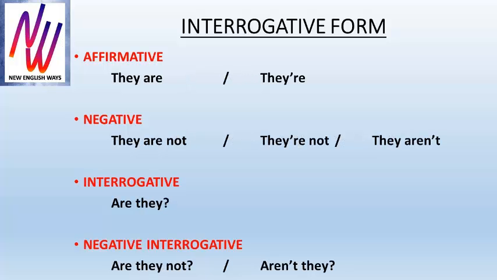They. Affirmative. They are. Contraction. They're. Negative. They are not. Contraction 1. They're not. Contraction 2. They aren't. Interrogative. Are they? Negative interrogative. Are they not? Contraction. Aren't they?